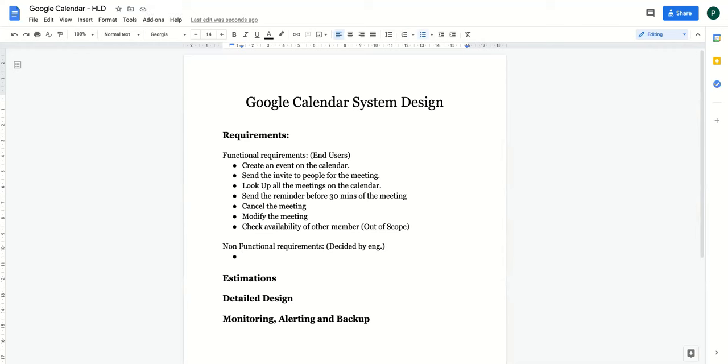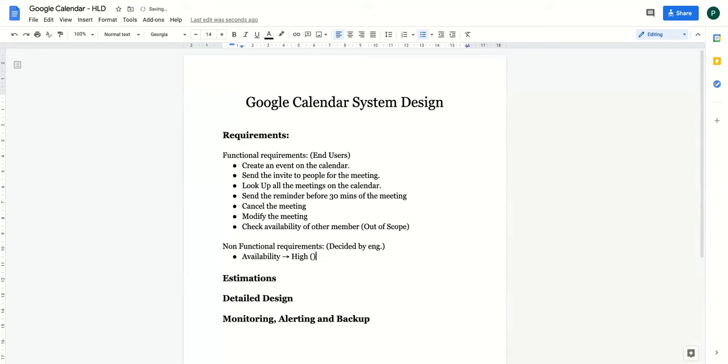The first thing which you talk about is availability. Availability should be high. Your system should be highly available. Basically what it means is that when you try to create an event, you should be able to successfully create an event. When the notifications are sent, you should be able to send the notifications as well. If you modify or cancel the event, then it should work. The system should not fail.